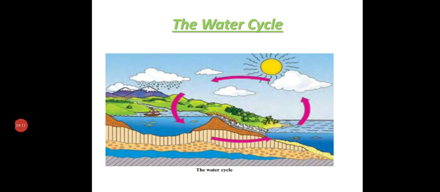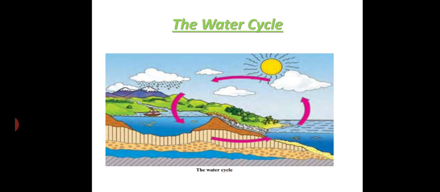Students, do you know how it rains? As water vapor is lighter than air, it rises high up into the atmosphere. As it goes higher, it cools and condenses, forming very fine droplets of water. The droplets are so small and light that they float in the atmosphere, forming clouds. These small droplets join together and form bigger drops which are heavy. They cannot float. Such drops of water fall down on the earth in the form of rain.